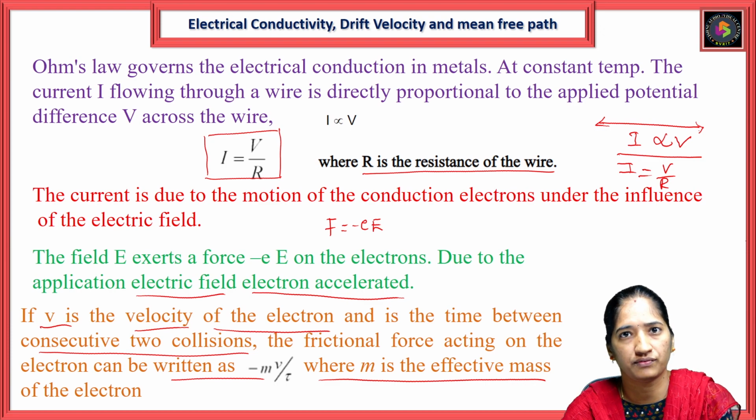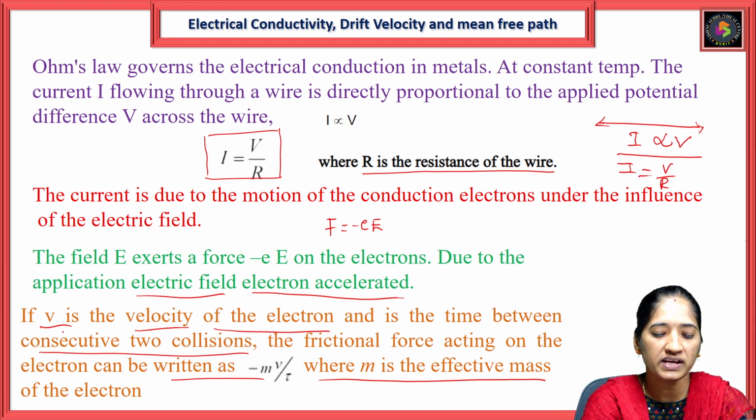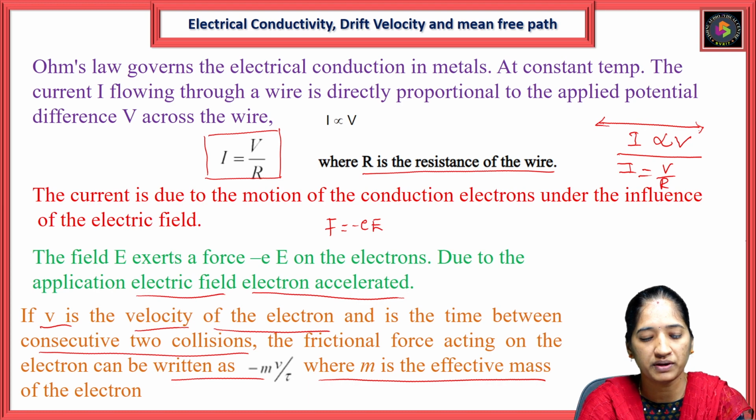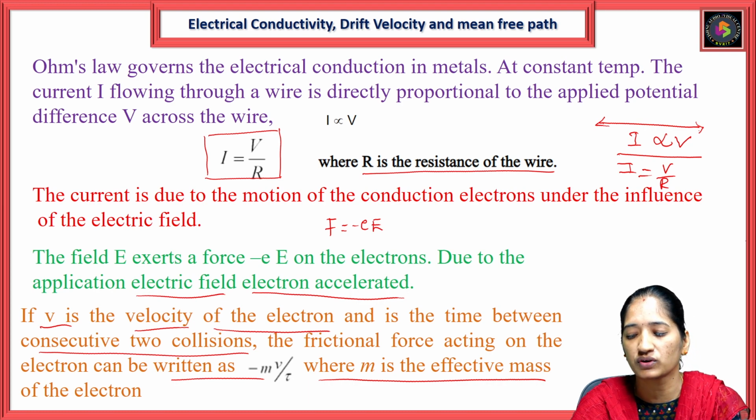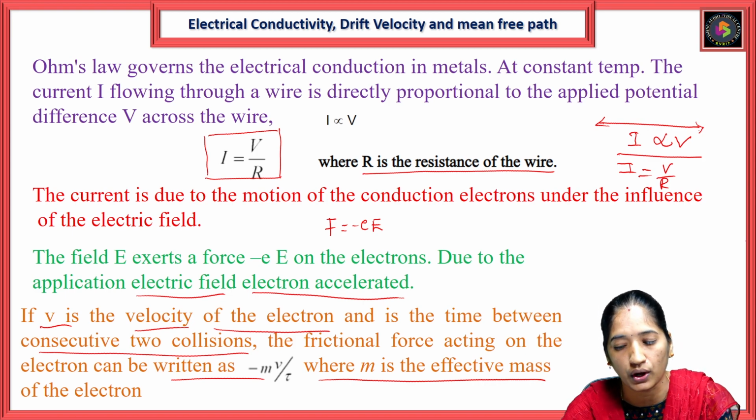Our mean free lifetime we can represent it. So v is the velocity of the electron, tau is the time between the two collisions. The frictional force acting on the electron can be written as minus mv by tau.